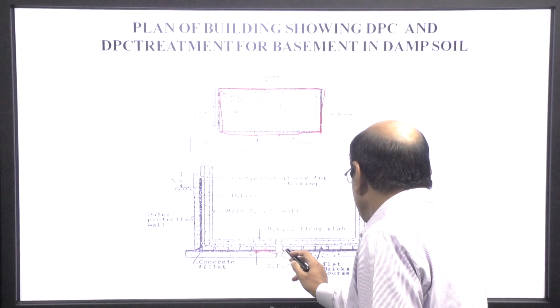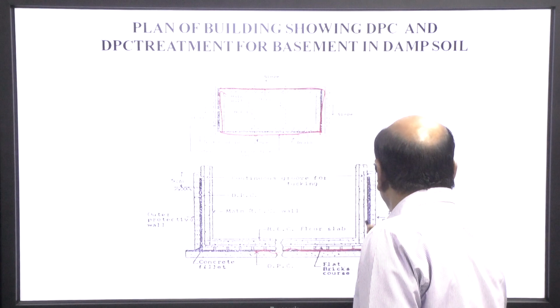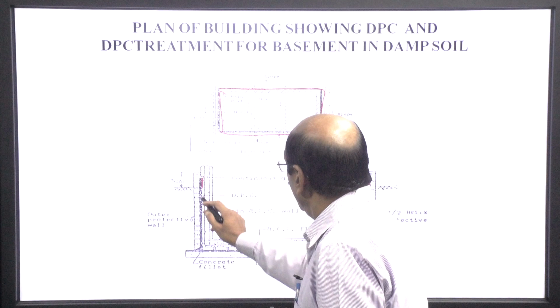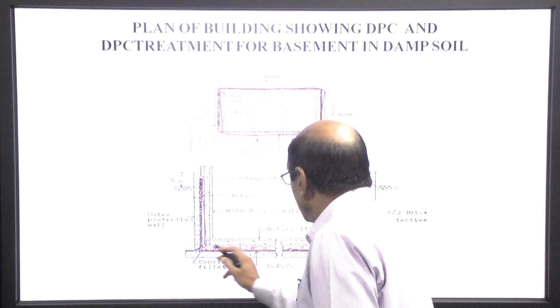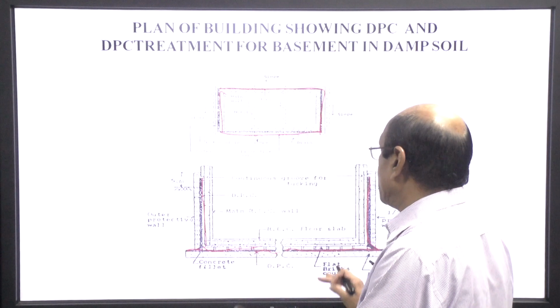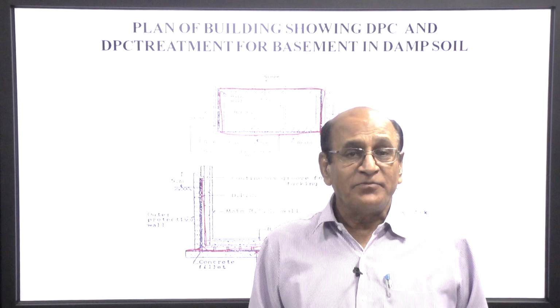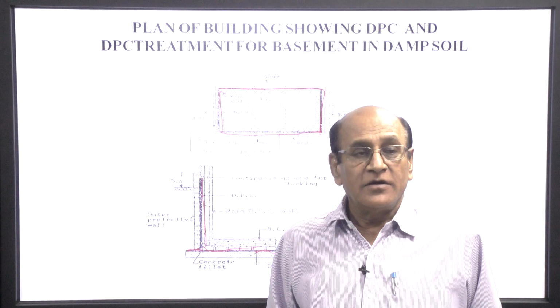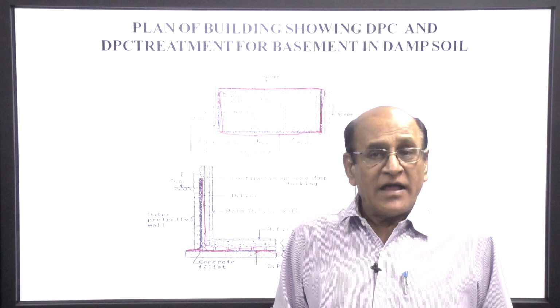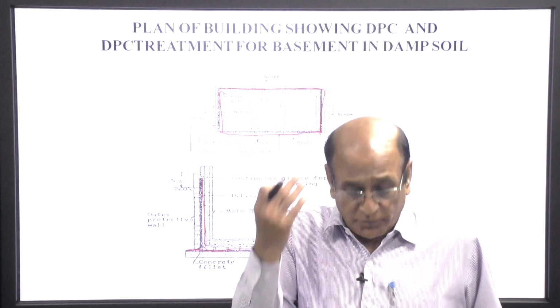This is the DPC that is laid here to protect the entire surface, which is covered by the DPC. Means there should be no gap, otherwise there will be a passage of water from top to bottom.